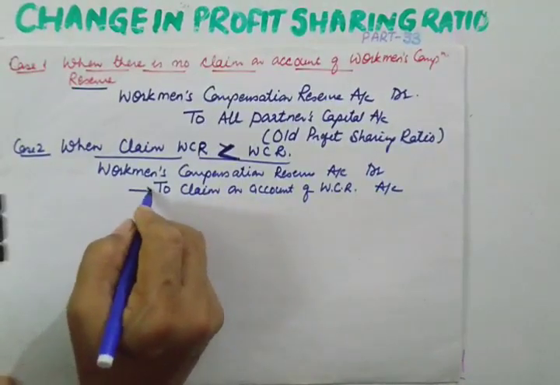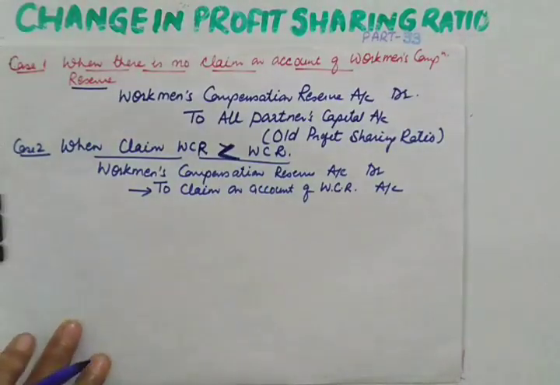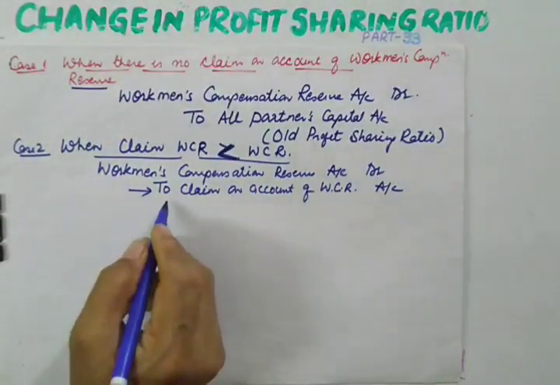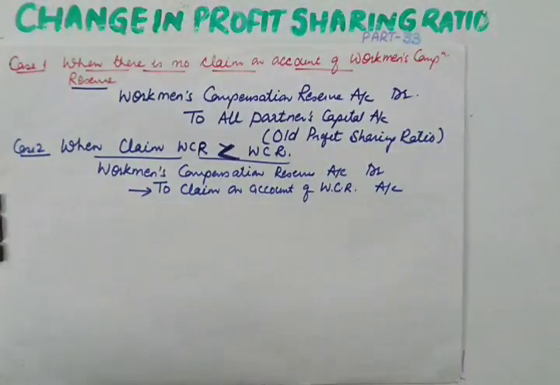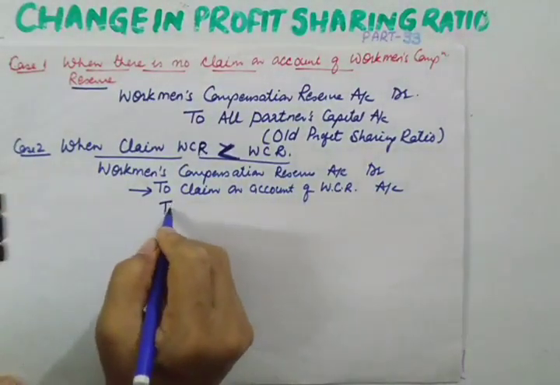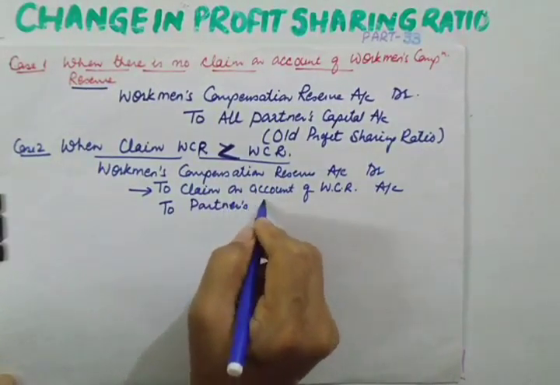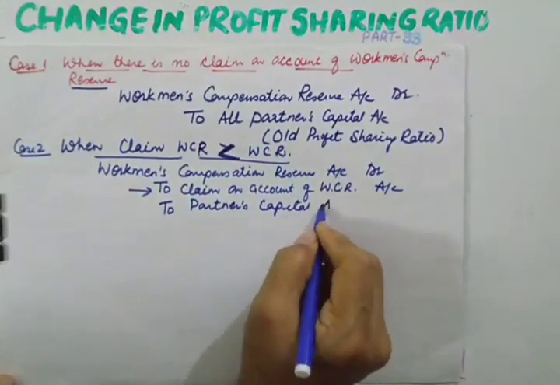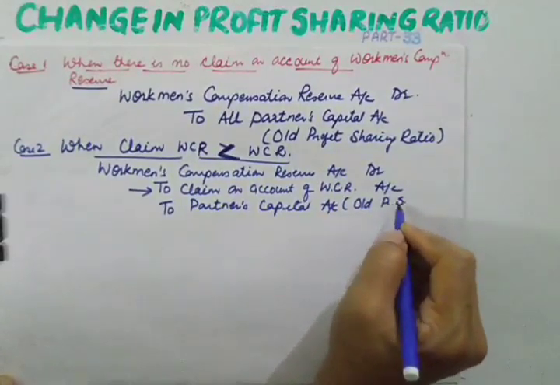And what is to be done with this liability? This liability will be shown on the liability side of the balance sheet. So we'll be showing this liability on the liability side of the balance sheet. Yes, and the remaining balance will be distributed among the partners' capital accounts in their old profit sharing ratio.